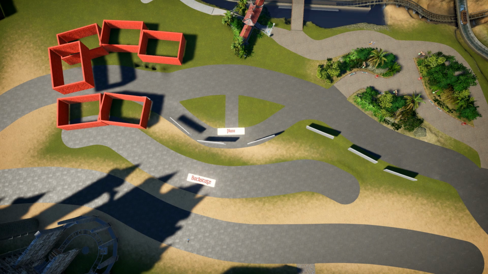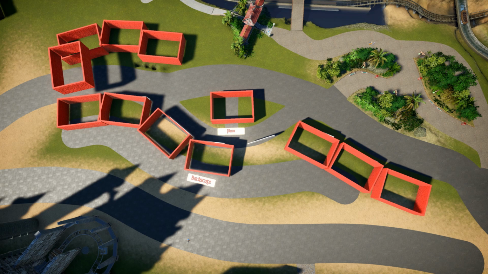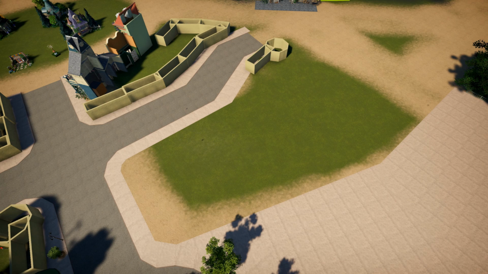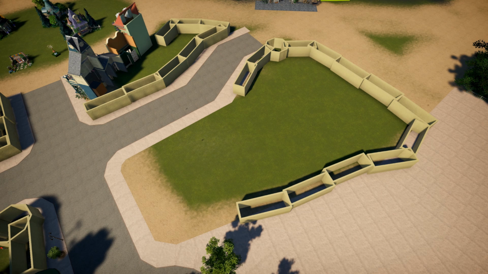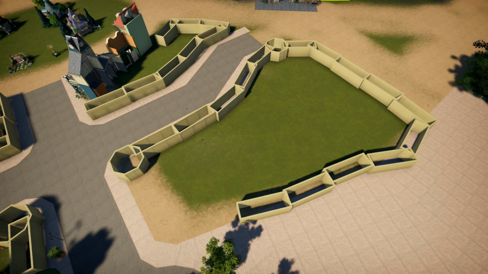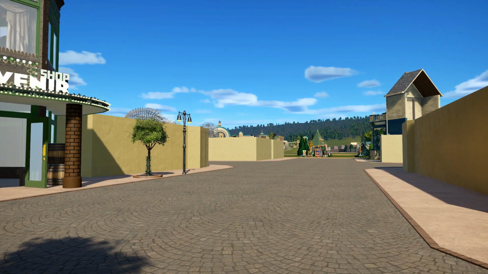By strategically placing these buildings throughout our park, we can create a sense of scale, perspective, and immersion that draws our guests into our virtual world. But how exactly do template buildings enhance our park's overall composition? Let's take a close look at some examples.